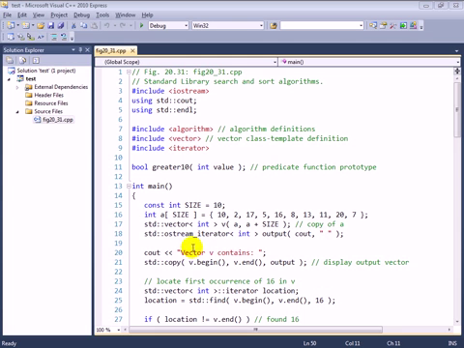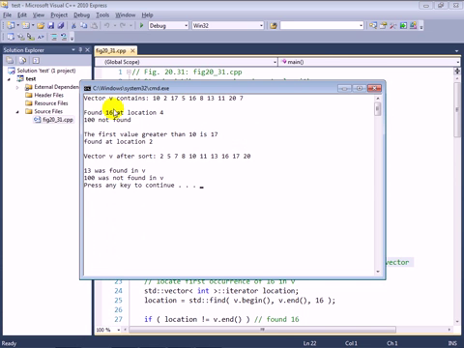Now, we begin here in lines 15 and 16 with a constant integer size which has the value 10 and an array of integers with that size. And then we use that array to initialize our vector called v at line 17. And of course we have an output stream iterator that allows us to output to the standard output stream with spaces between values, and we use that here at lines 20 and 21 to show you the initial contents of the vector v, and you can see that here in the output.